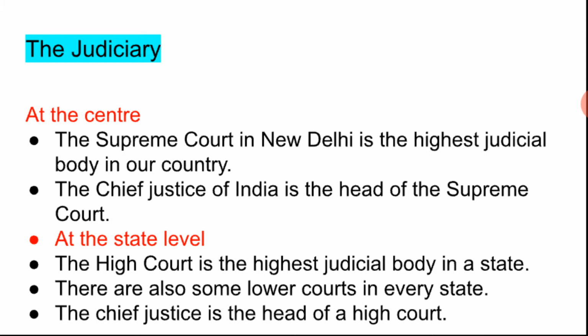Now at the state level, high courts are there. At the central level, the Supreme Court is there, and at the state level, the high court is there. If the high court is not able to take the decision, then you have to go to the Supreme Court. The high court is the highest judicial body in a state. There are also lower courts in every state. Each district in the state has its own court. Like our Basti district, each district in the state has its own courts.